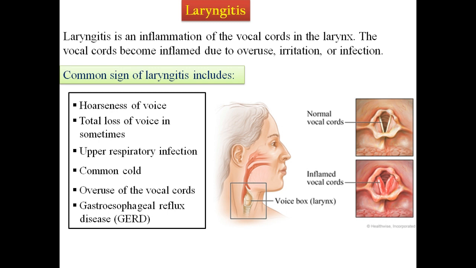One can examine the vestibular fold, vocal folds, aryepiglottic fold, piriform fossa, and other structures that we can visualize through laryngoscopy. Laryngitis means inflammation of the vocal cords due to overuse, irritation or infection, like Reinke's edema.